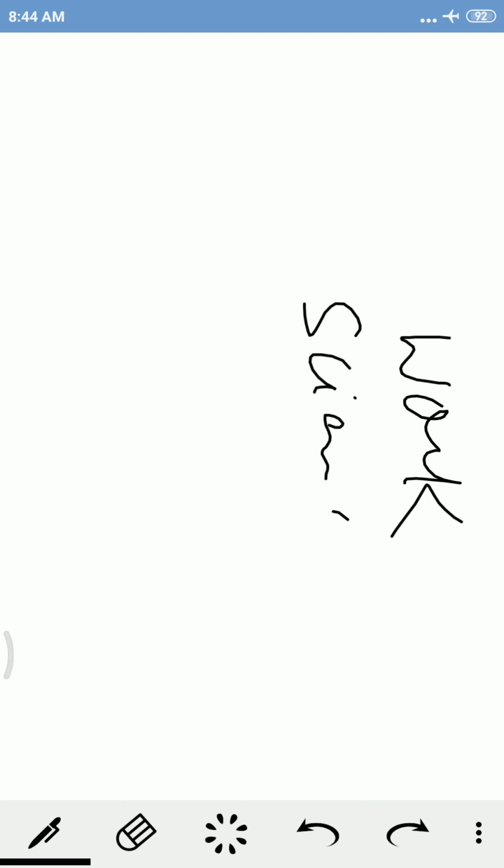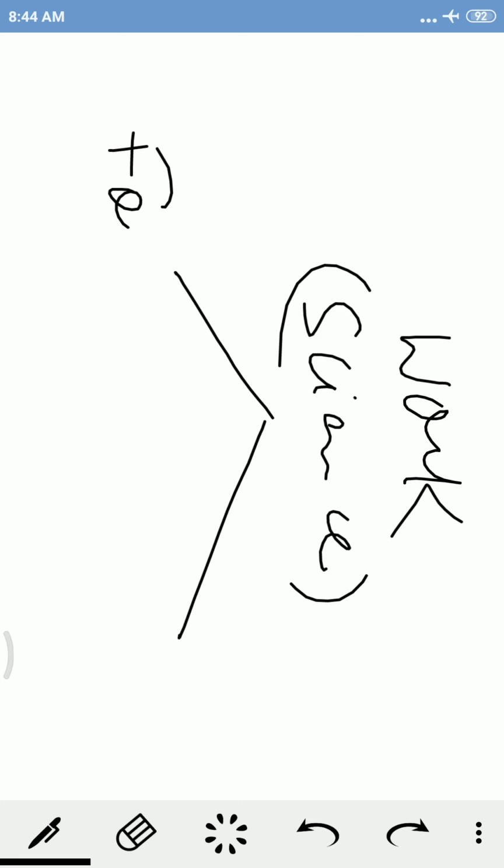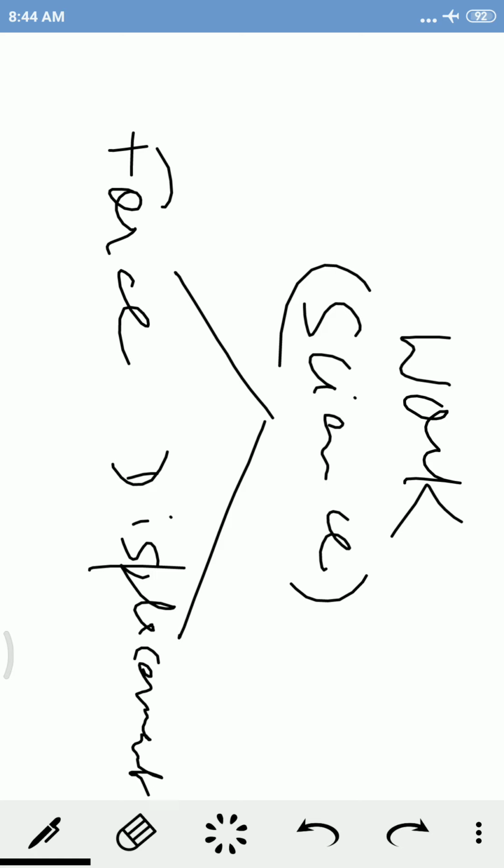According to the scientific conception of work, there should be some force, and due to that force there should be some displacement. If any one of these two factors is absent, then there will be no work. Suppose you are pushing a huge rock.